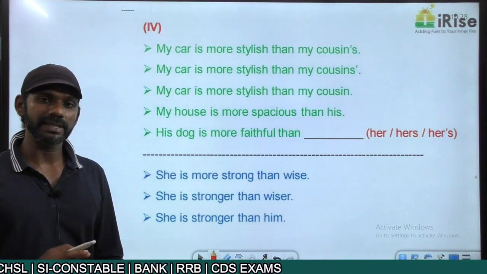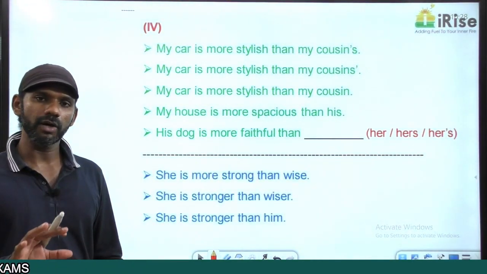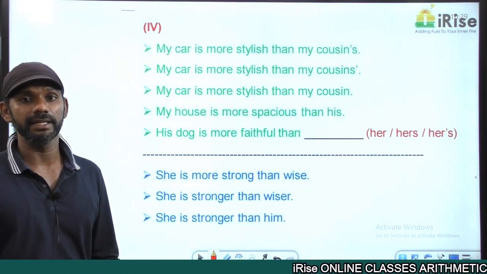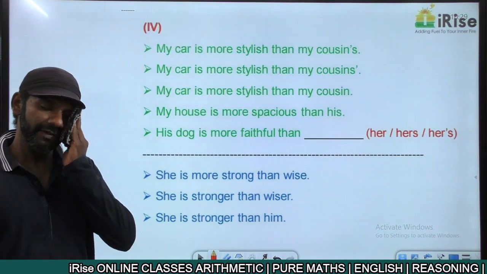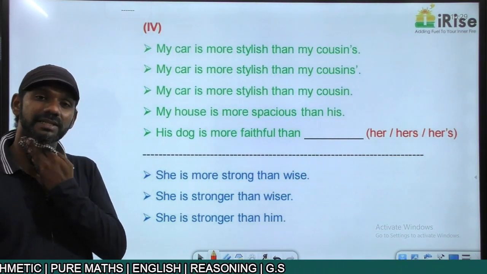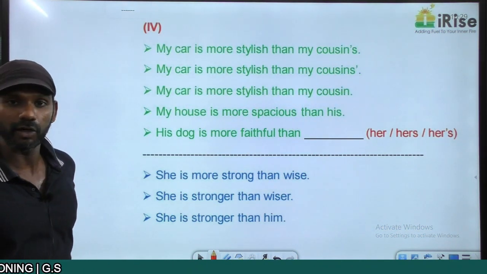Now we should not compare two entirely different entities. We should compare only two similar entities. Now one question, dog is male or female? Now we use the word handsome to refer to male and we use the word beautiful to refer to female. Dog is male or female? In fact, dog is male. The female one is bitch. What is a bitch? A bitch is not a female dog. There's nothing like female dog actually.